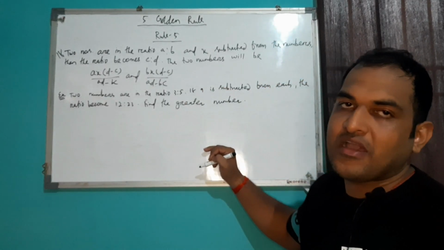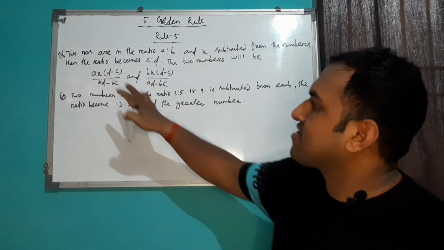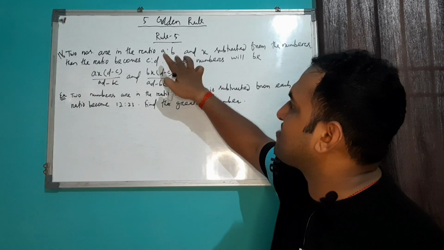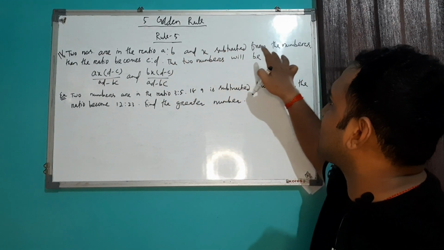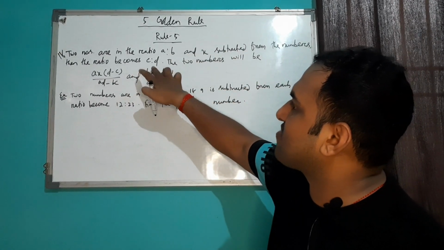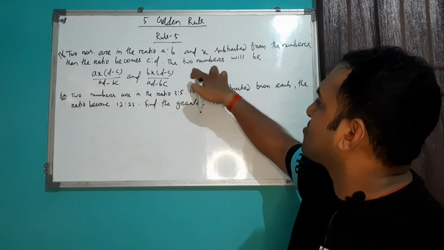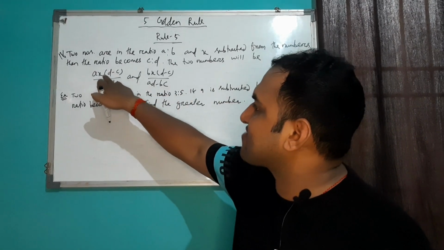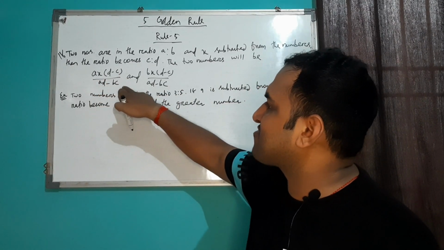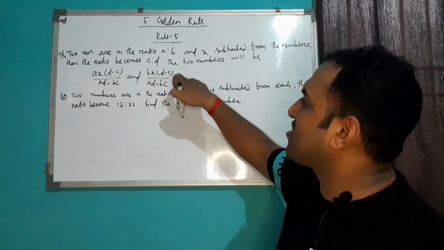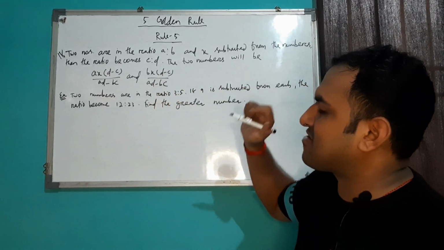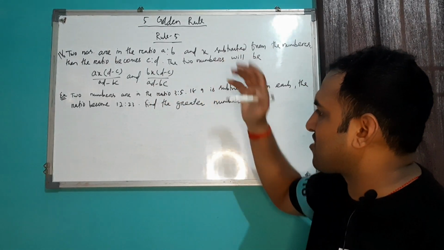And this is rule number 5, and it is stated as: if two numbers are in the ratio of A to B and X is subtracted from the numbers, then the ratio becomes C to D. Then the two numbers will be AX into (D minus C) whole divided by (AD minus BC) and BX whole into (D minus C) whole divided by (AD minus BC). Let's take an example from this particular rule.